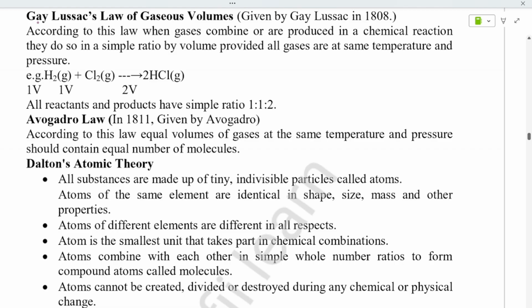Next comes Gay-Lussac's law, or the law of gaseous volumes, that is used to describe the volume of the gas. It was given by Gay-Lussac in 1808. According to this law, when gases combine or are produced in a chemical reaction, they do so in a simple ratio by volume, provided all gases are at the same temperature and pressure. This is very important in this law, they are having the same temperature and pressure.